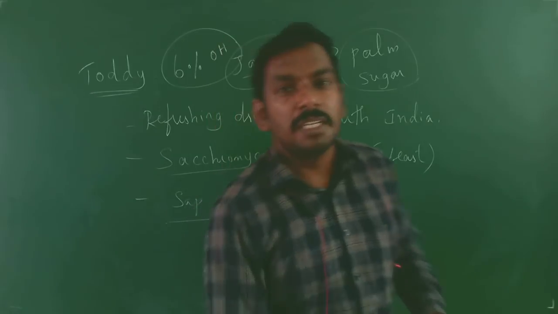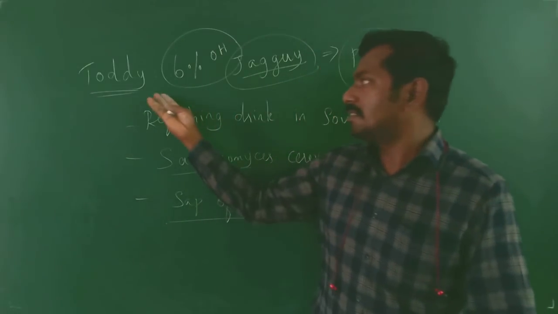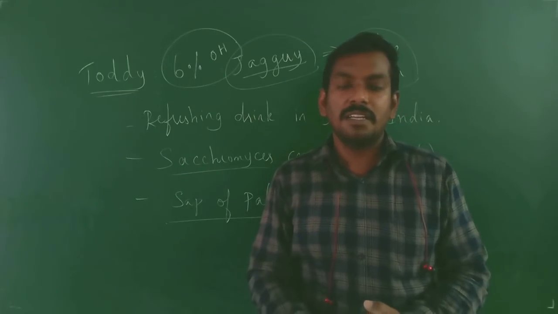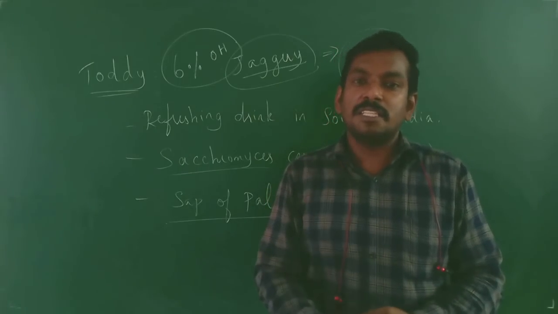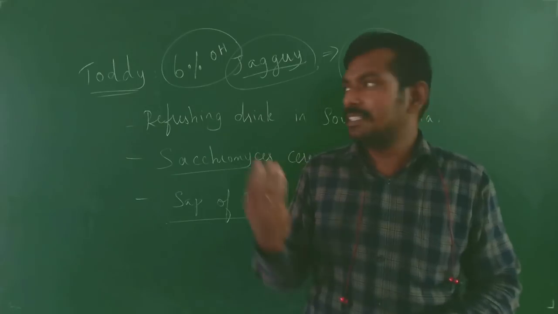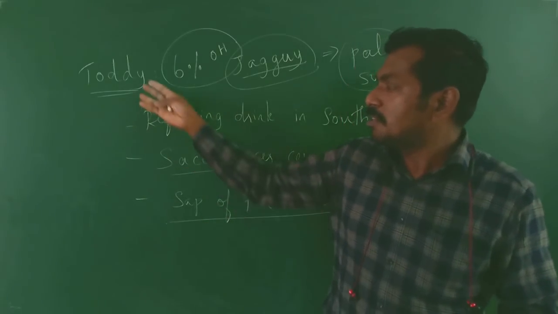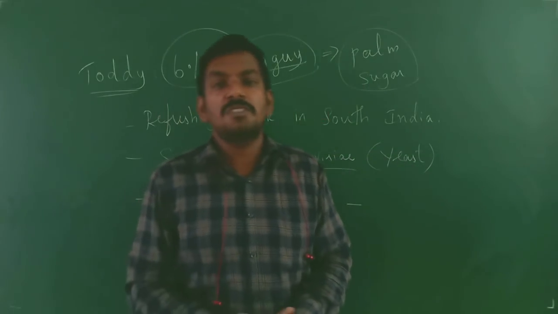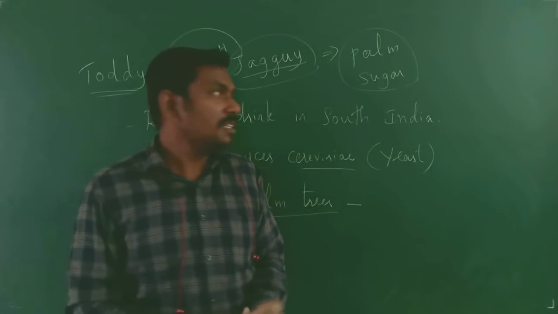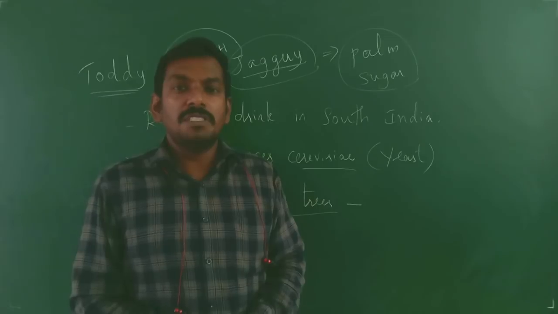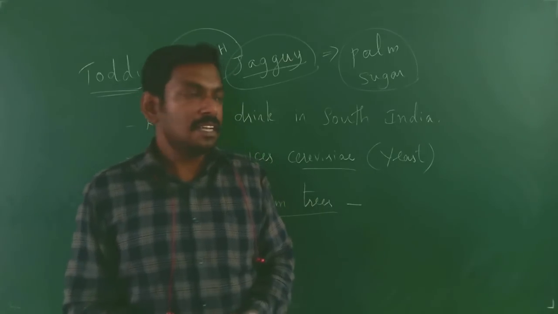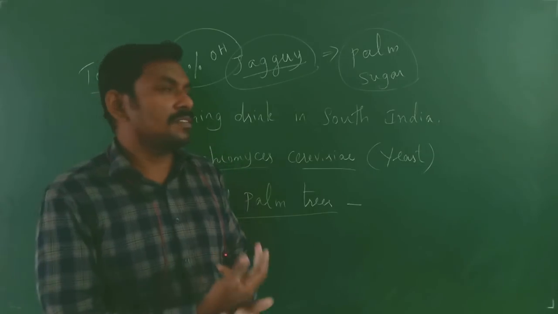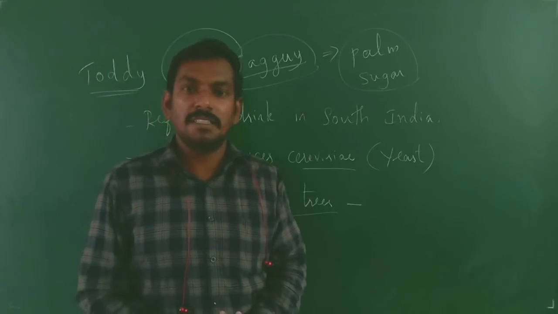For the rest of the useful things, we have to see single cell proteins, sausages, sauerkraut, and the various uses of soya beans in the next class. We also have to see some other uses of microorganisms in household uses. With this we will end the session, and we will see the rest in the next class. Thank you, students.